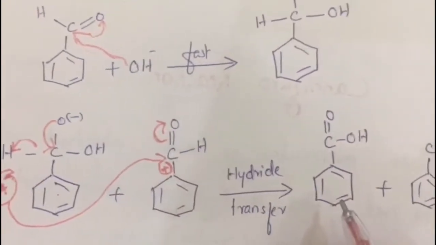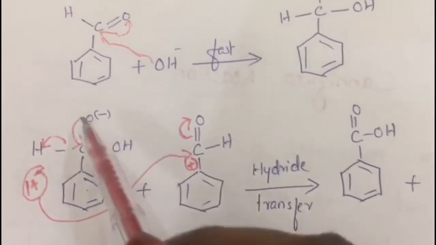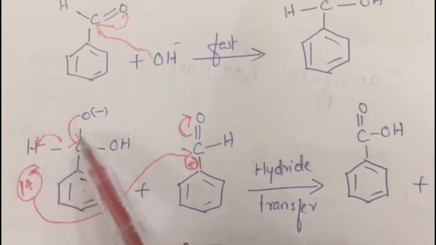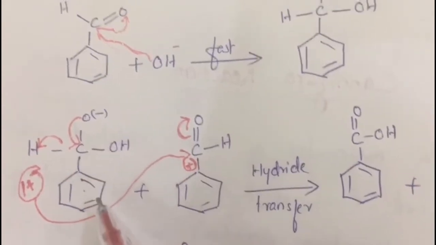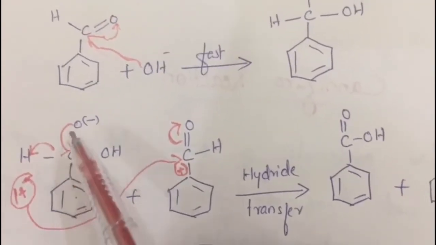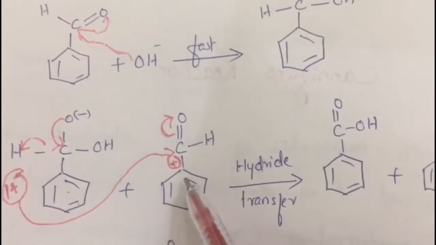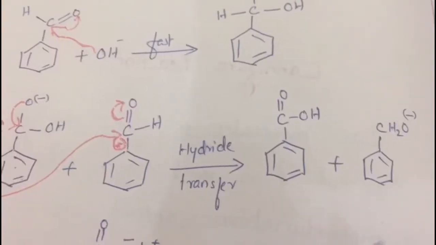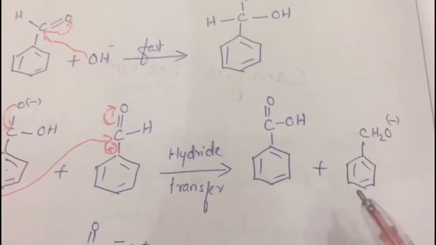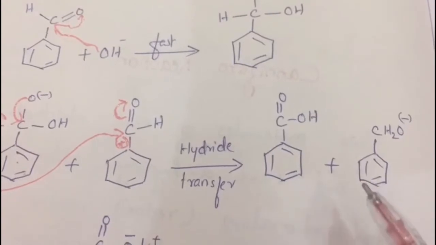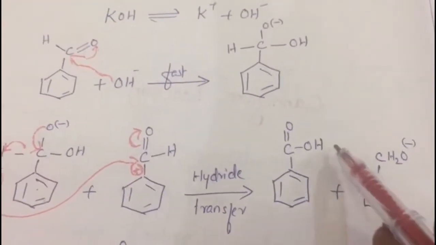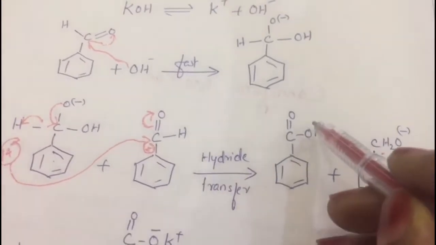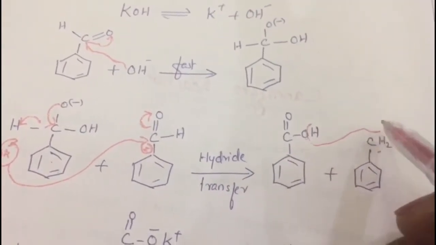So the product formed will be C6H5, and here the electrons will move so that the carbon, which was positive, forms a double bond. So one product is C6H5COOH and the other product is C6H5CH2O-. Here one is the acidic compound and the other is a base, so they react as acid and base. The acid will give an H+ ion and the base will accept that H+ ion. So H+ will move from here to this O-.